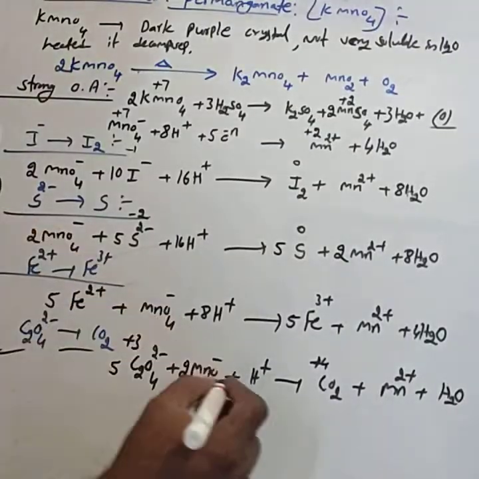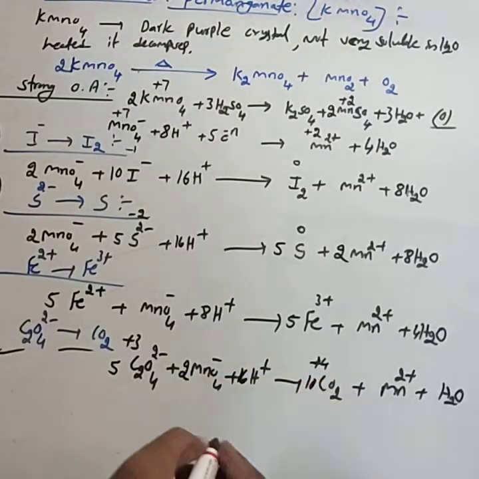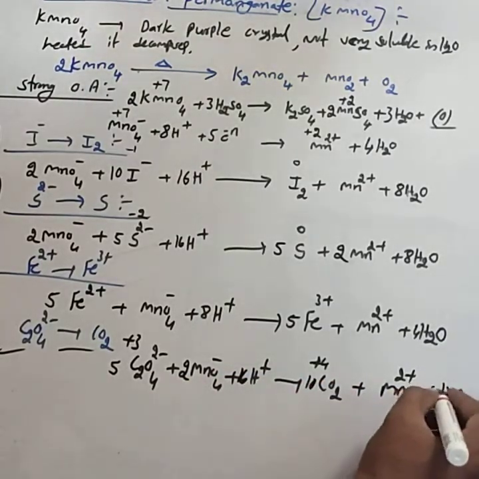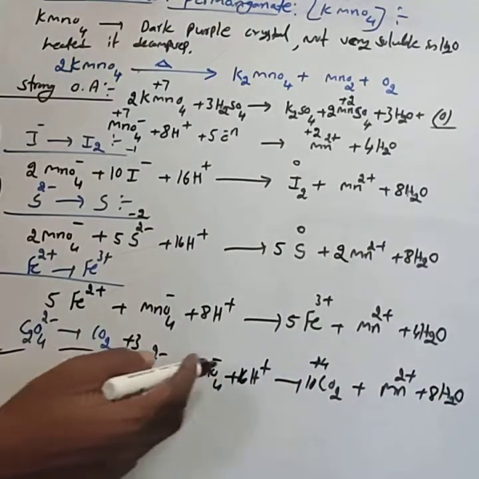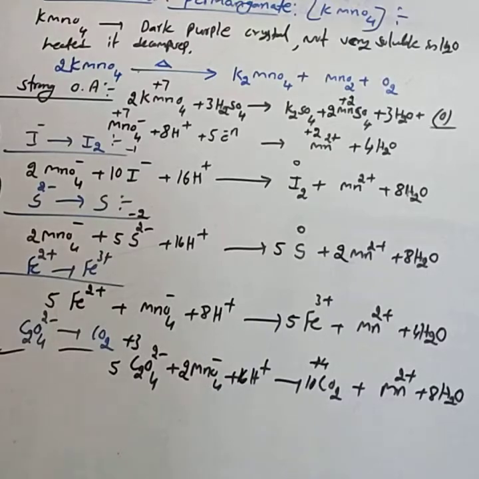2 moles of the permanganate, 16H plus, 10 CO2, 8 H2O. I think all the students will follow this; how to balance these reactions will be the most important one.